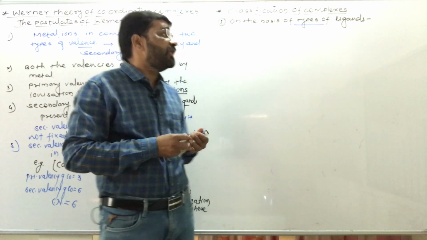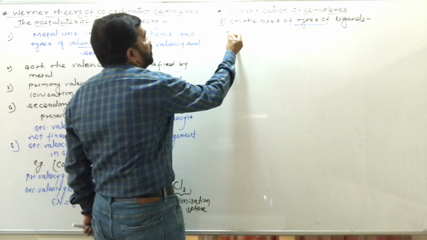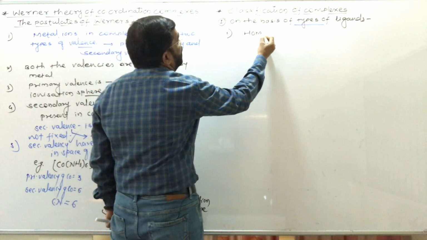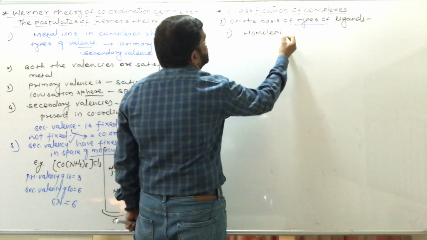On that basis there are two types of complexes: homoleptic complexes and heteroleptic complexes.